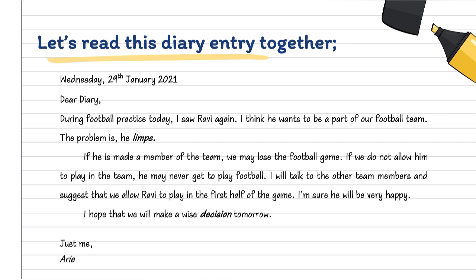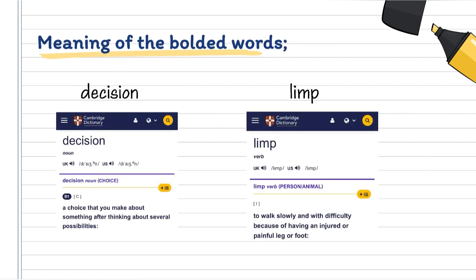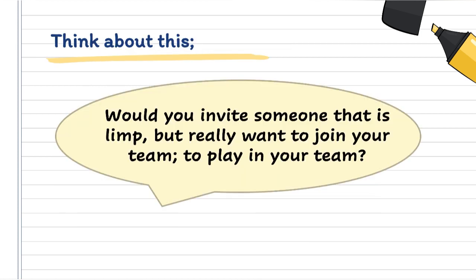Just me, Ari. Alright, so we are going to look into the meaning of the bolded words. The first one is decision. Decision is a choice that you make about something after thinking about several possibilities. And limp is to walk slowly and with difficulty because of having an injured or painful leg or foot.